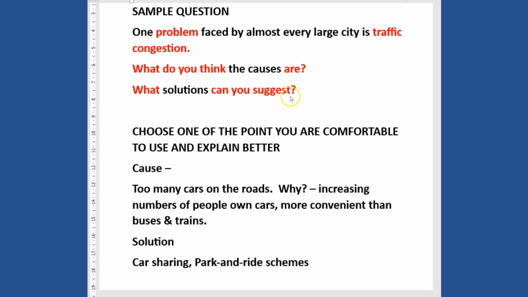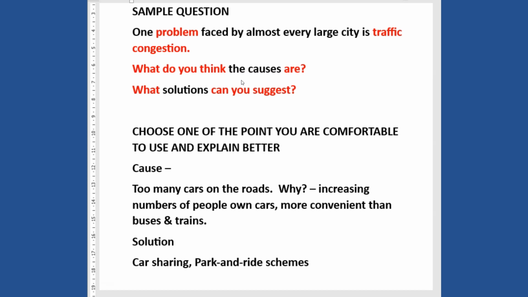If I pick the causes, I have to write down any kind of cause that I know, right? So I'll write several causes of traffic congestion. I'll just write them down, and then I'll pick the one that I'm comfortable with and the one I can explain better. And then I'll come to the solution. I'll look at some possible solutions that actually match the problem. So if I look at the cause of the traffic congestion, I'll look for the best solution I can give to curb this traffic congestion.